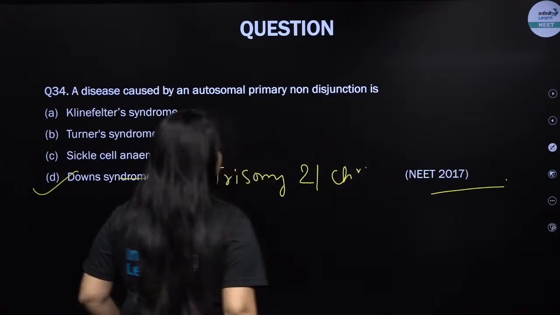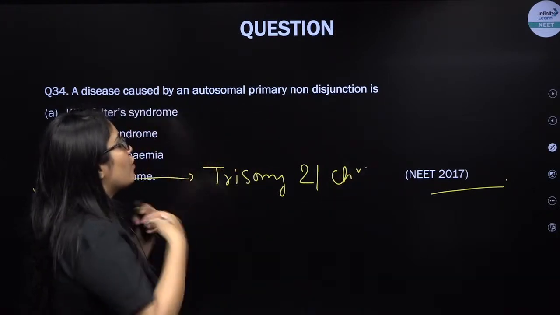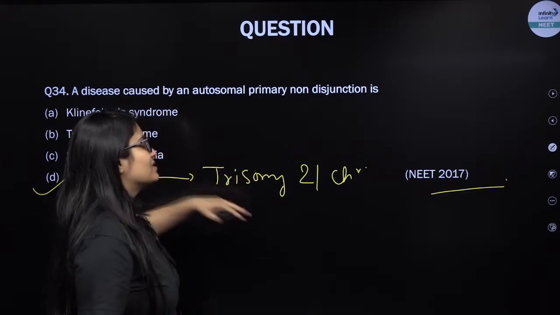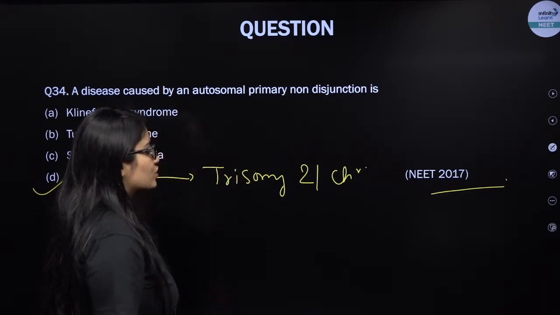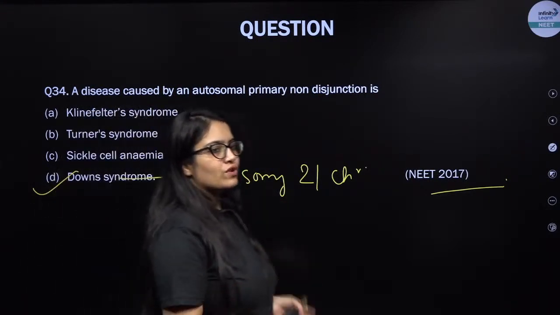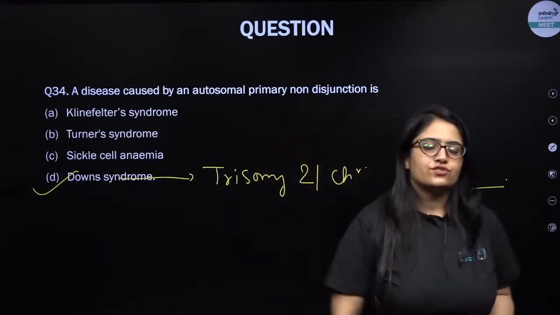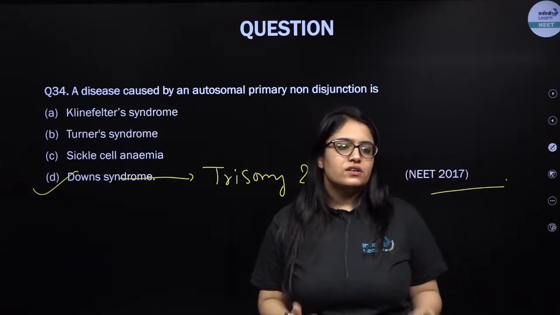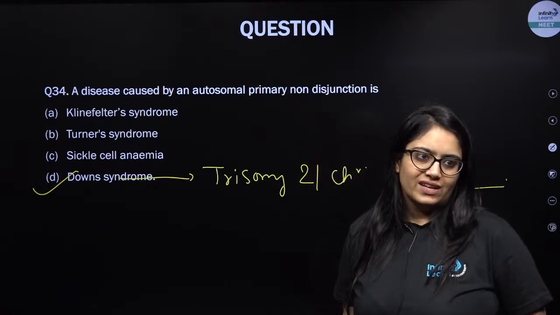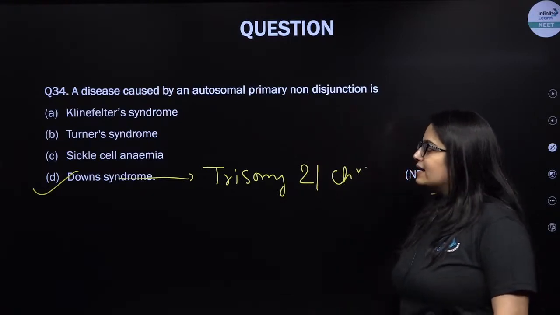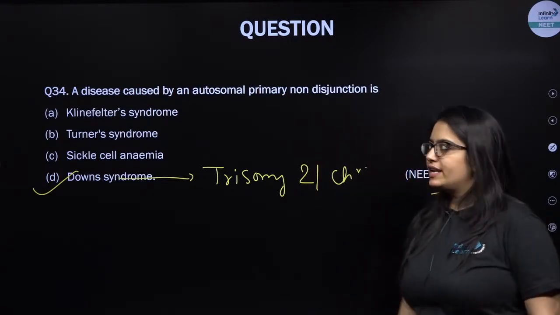There is an additional copy of chromosome number 21 present in this type of human. So the total number of chromosomes, instead of 46, becomes 47. It's a trisomic condition. That's because of the non-disjunction of the chromosome. Clear, guys? Can we move to the next question?